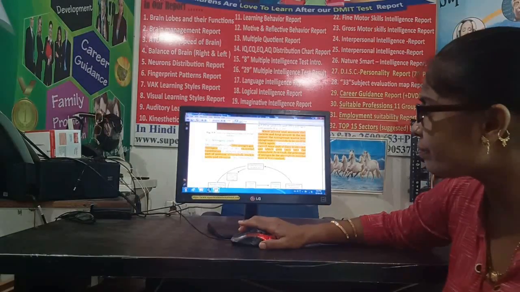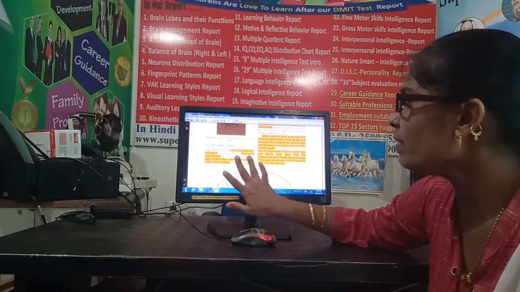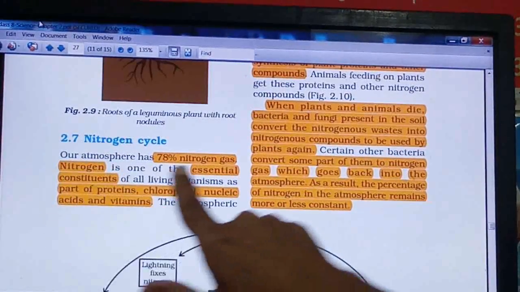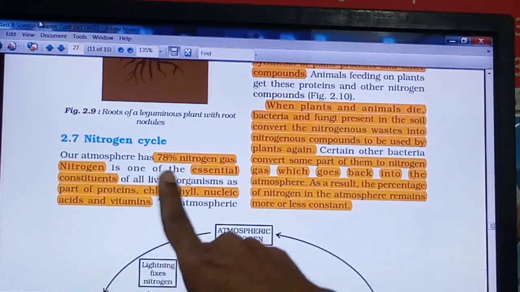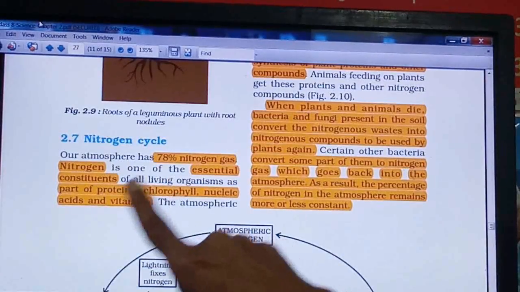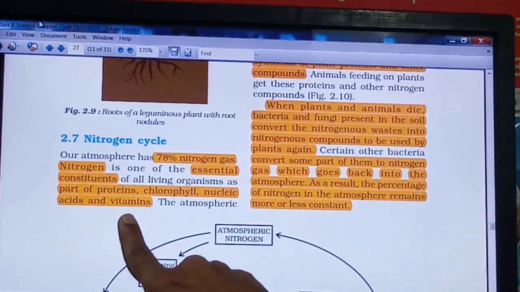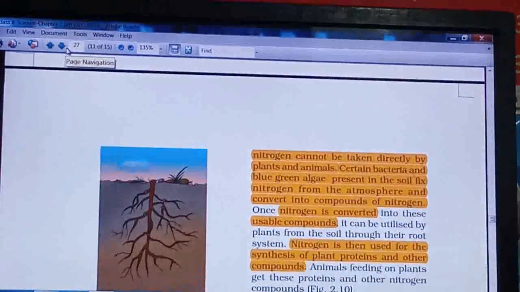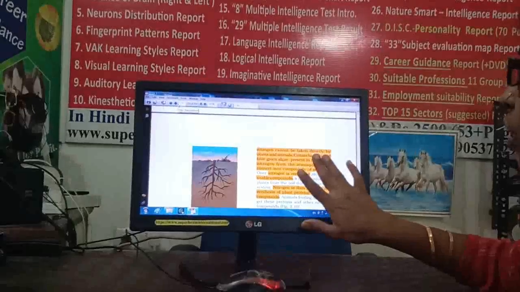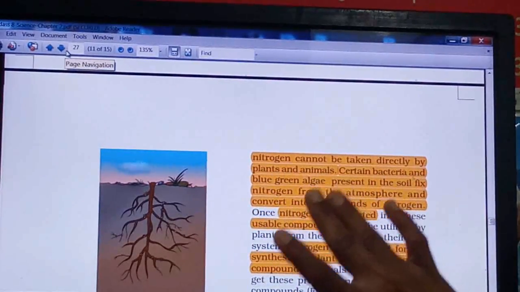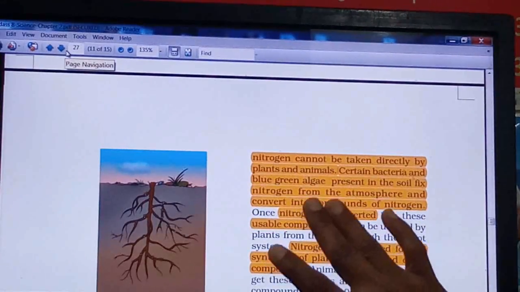In short, 78% nitrogen is present in the atmosphere in the form of nitrogen gas. It is an essential constituent of all living organisms, and it is used to form proteins, chlorophyll, nucleic acids and different vitamins. The atmospheric nitrogen cannot be taken directly by plants and animals, so it needs to be converted into nitrogenous compounds.